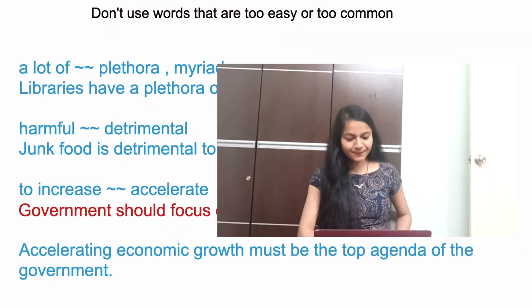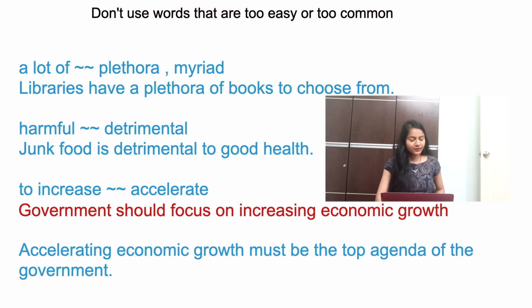Often, many candidates struggle with raising their writing score to a higher level. They mostly score somewhere around 6.5 and they are not sure why they are getting such a low score. So in this video, I will tell you some things that you absolutely need to avoid in your complete writing task. Tip number 1 is do not use words that are too easy or too common.